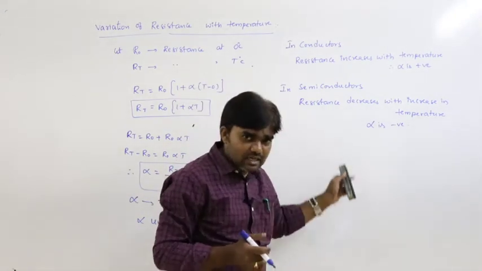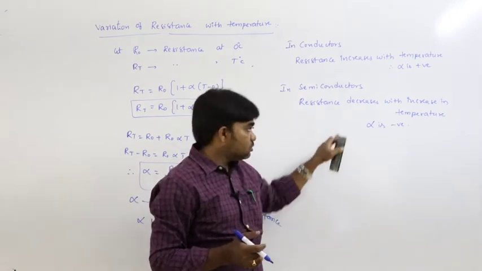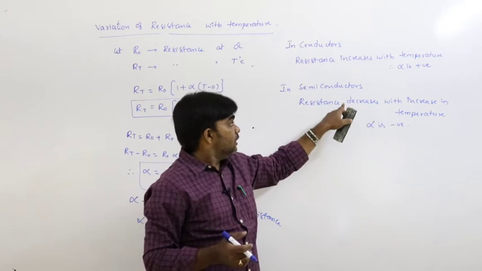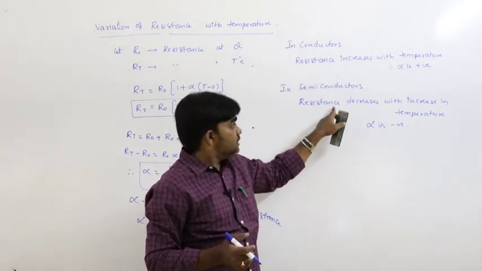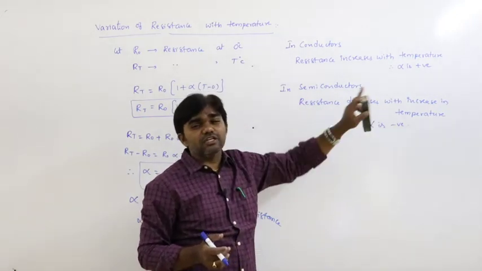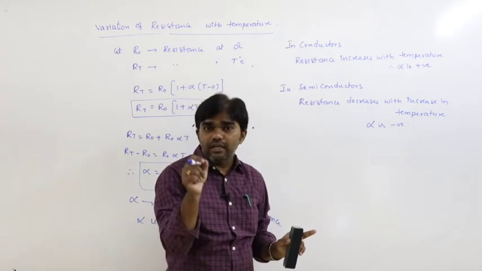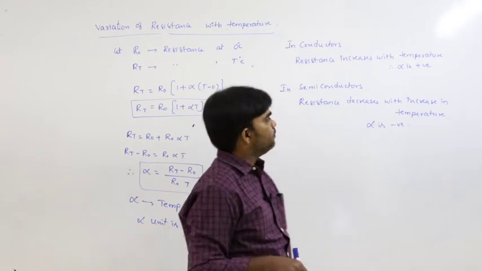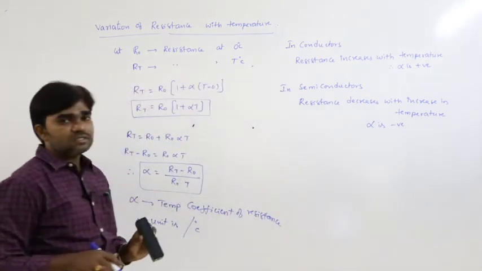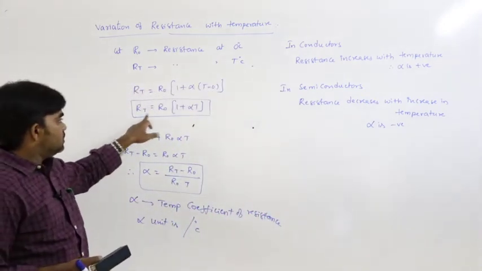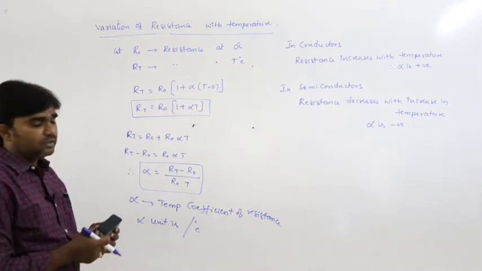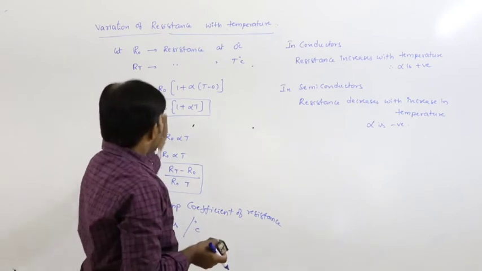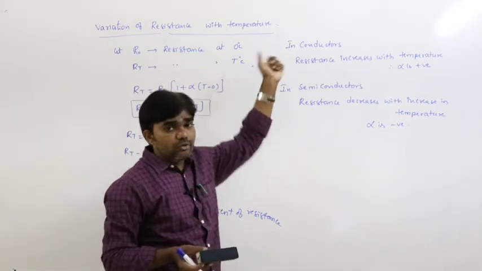In insulators also, resistance decreases with increase in temperature. Alpha is negative for insulators also. So this is the variation of resistance with the temperature: R_T is equal to R naught into 1 plus alpha T, where R_T is the resistance at a particular temperature and R naught is the resistance at 0 degrees Celsius.